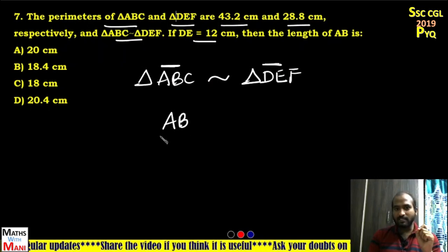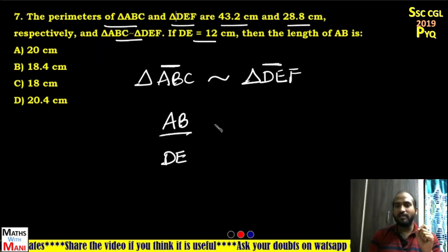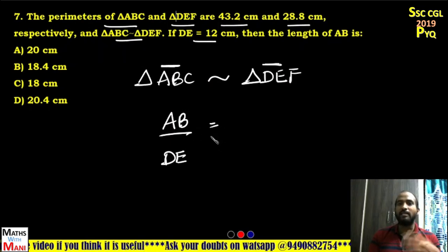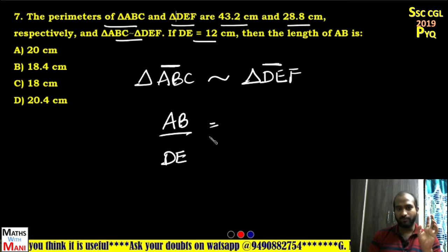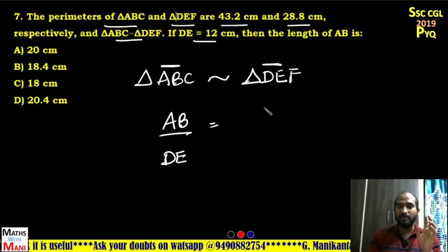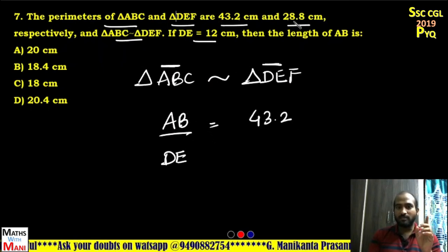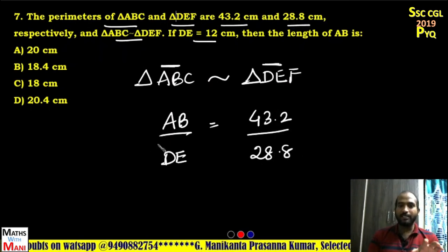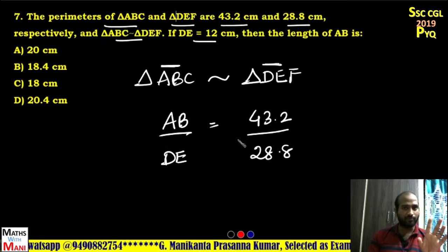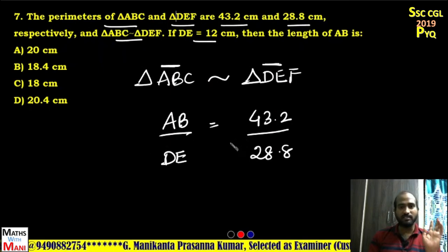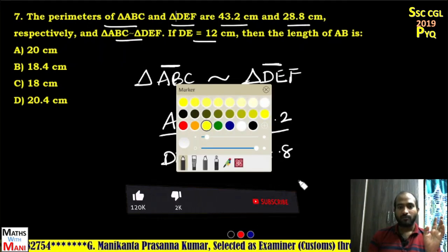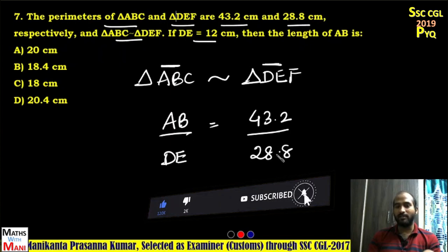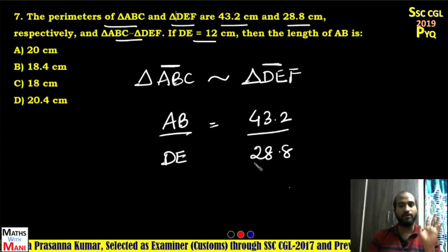So corresponding sides ratio are always equal to square root of areas ratio or equal to perimeters ratio, directly perimeters ratio. So what is the perimeter of triangle ABC? 43.2. What is the perimeter of DEF? It is 28.8. So sides ratio is same as perimeters ratio. This is the formula which we already learned in similar triangles. Now, after simplification, in both numerator and denominator I have one decimal, so directly I can write 432 and 288.